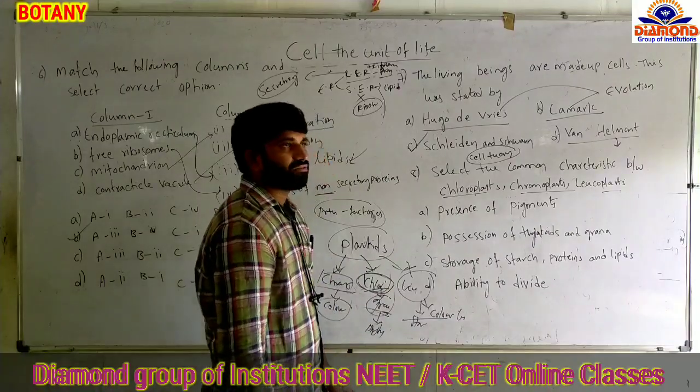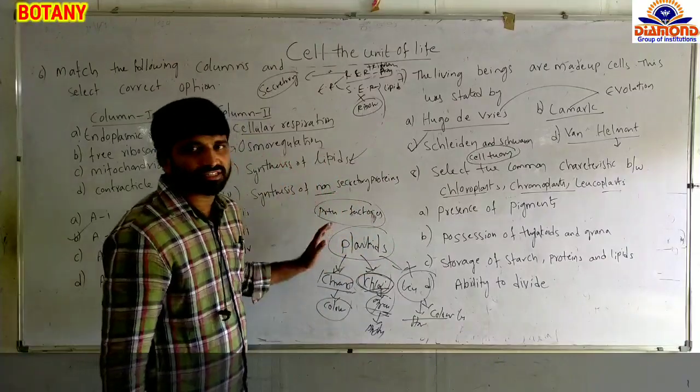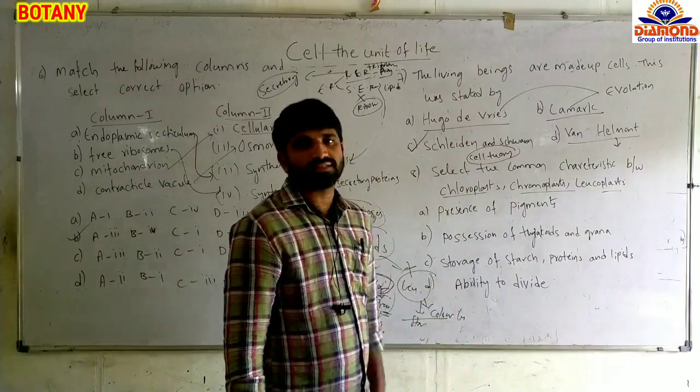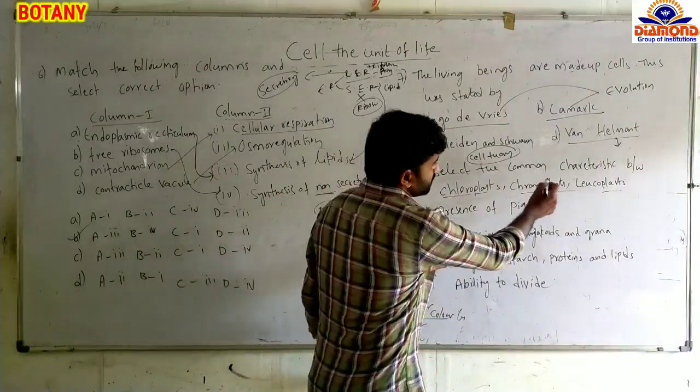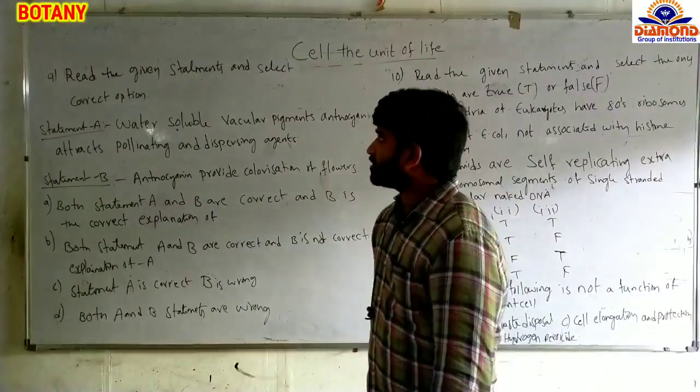And ability to divide. All of these plastids undergo division. They can show binary fission and form new plastids. That's a common character of chloroplast, chromoplast and leucoplast. So the answer is D. See the next question.